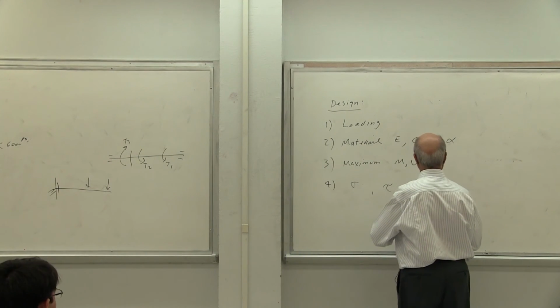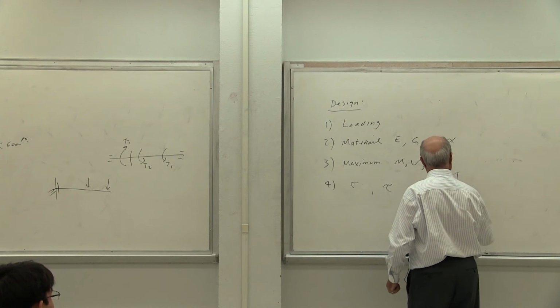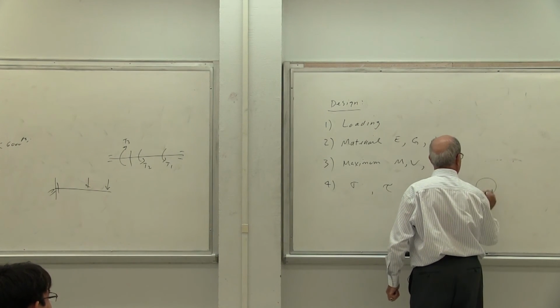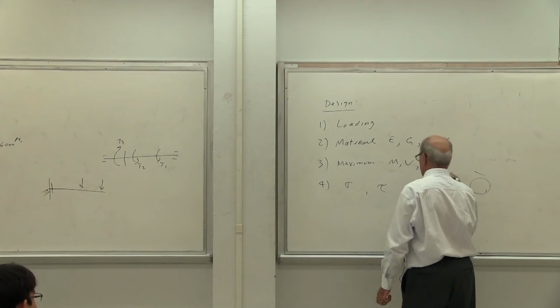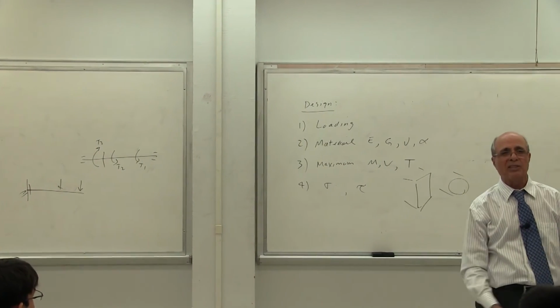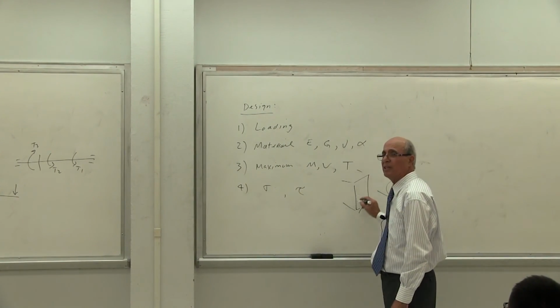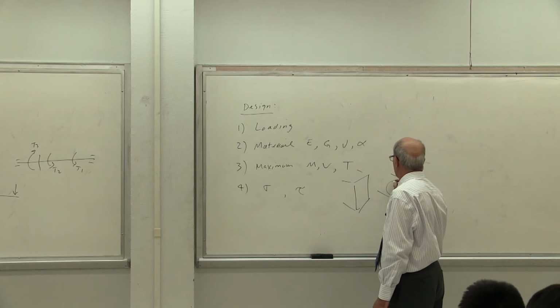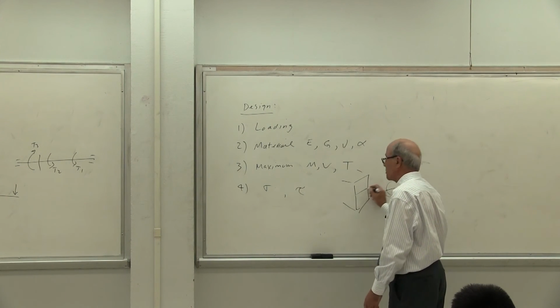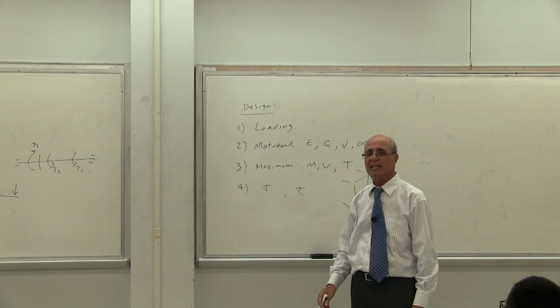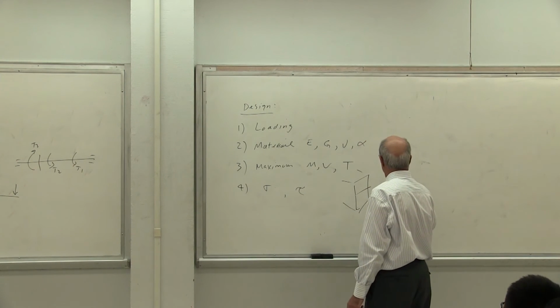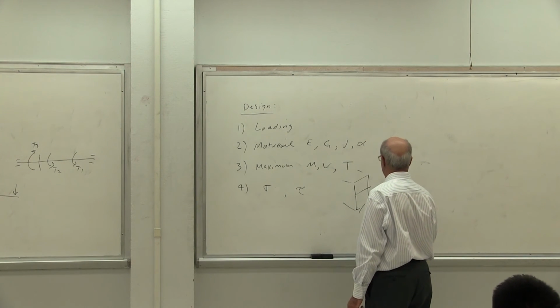This sigma, if the cross section is like that or like that, where the sigma is maximum, that's what we were talking about a minute ago. The sigma will be either on top or on the bottom. Or here the torque is somewhere, the shear is here, etc. Is that the case? And we found out the stresses here and here and here and here are different.